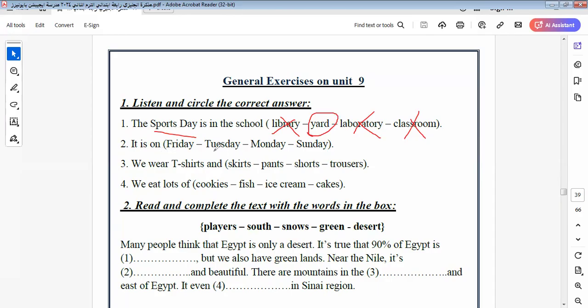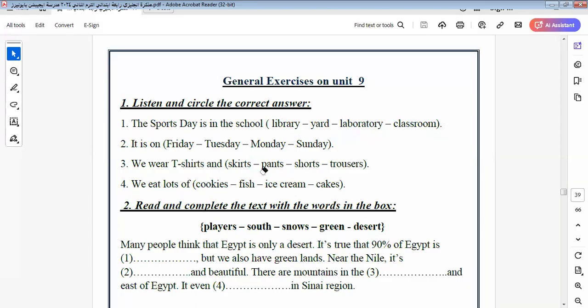I think some schools hold it on Friday, Tuesday, or Monday. I don't know because I don't have a text, so I can't answer this question. We wear t-shirts and bands here. We eat lots of cookies. I think not cakes, cookies, lots of cookies.